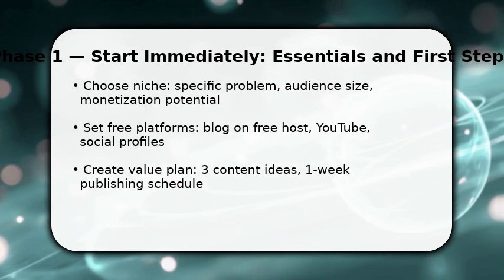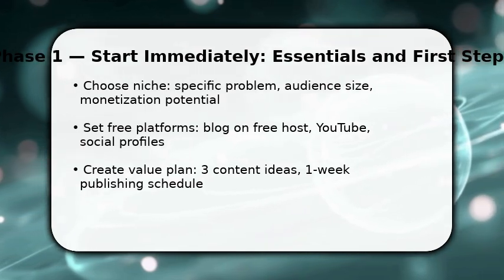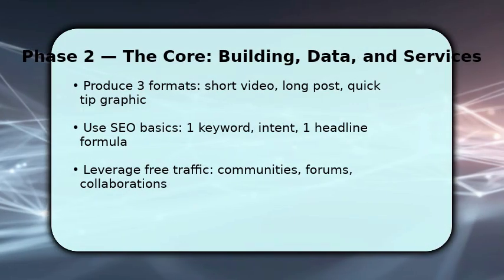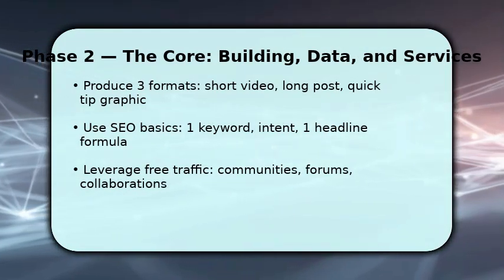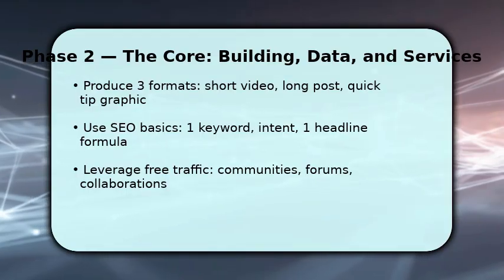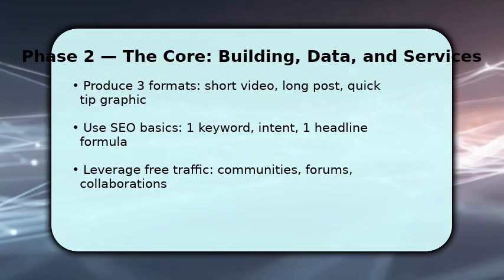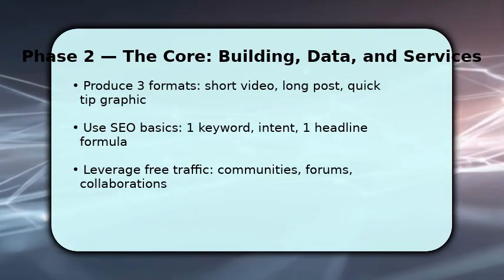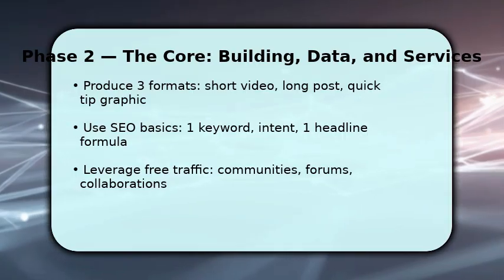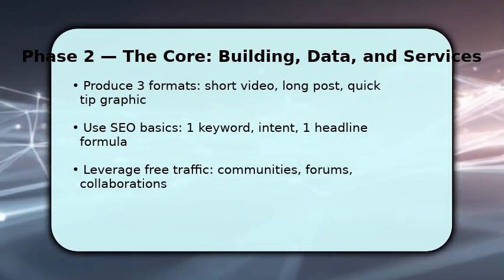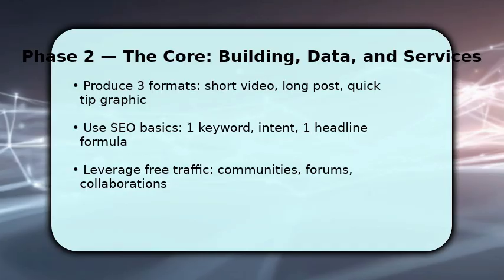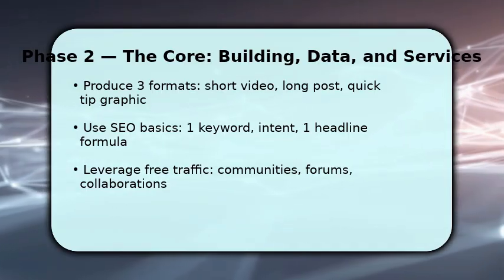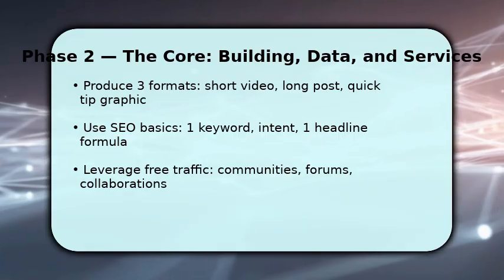Now you create and distribute content that converts. You'll make a short video, a long-form post, and a shareable graphic for each idea. Each piece should answer search intent and include your affiliate link naturally. Once done, optimize with 1 clear keyword, a benefits-focused headline, and call to action. Promote in niche communities, answer questions on forums, and collaborate with micro-creators to expand reach without spending money.